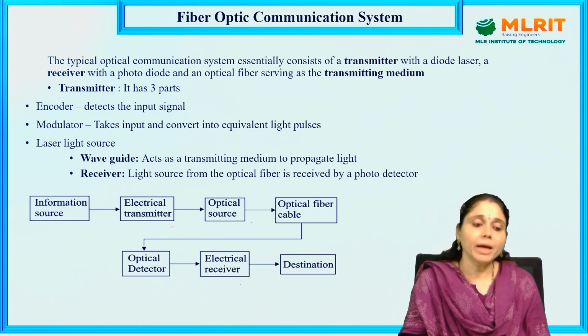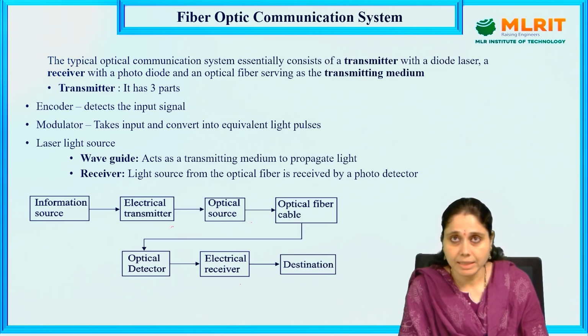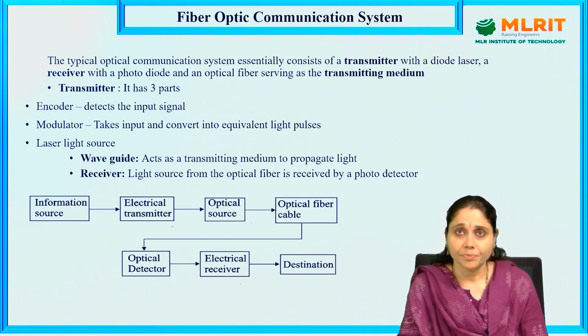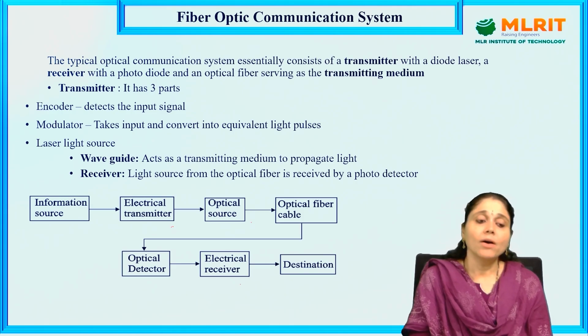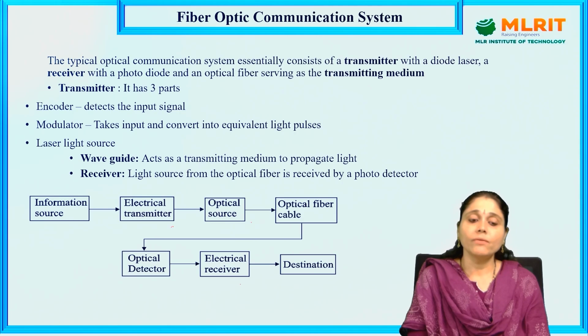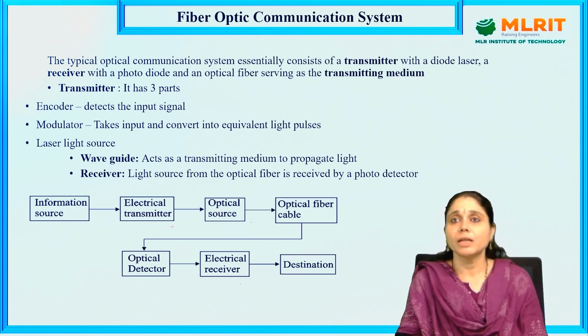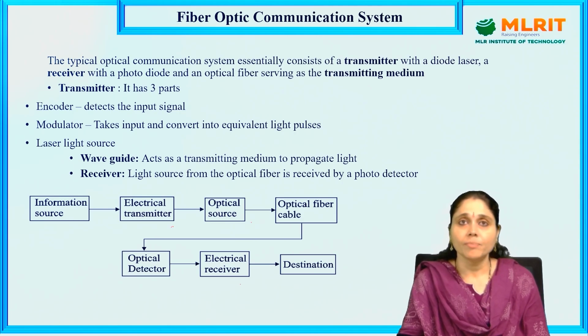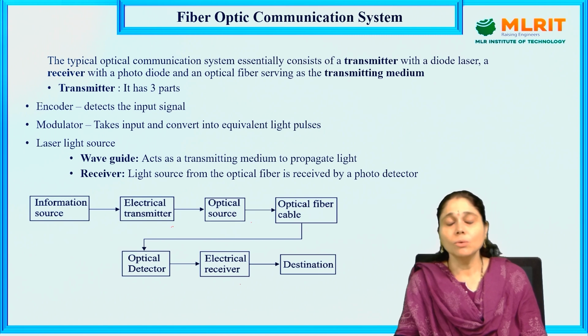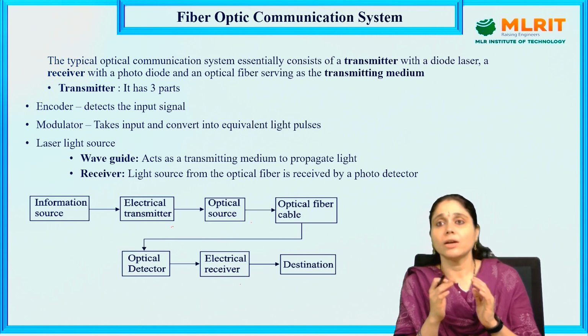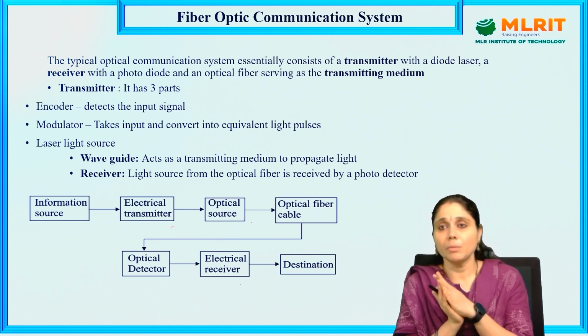The typical optical fiber communication system essentially consists of a transmitter with a diode laser, a receiver with a photodiode, and an optical fiber serving as the transmitting medium. Okay, these are the three things that we are going to have in the optical fiber communication system.